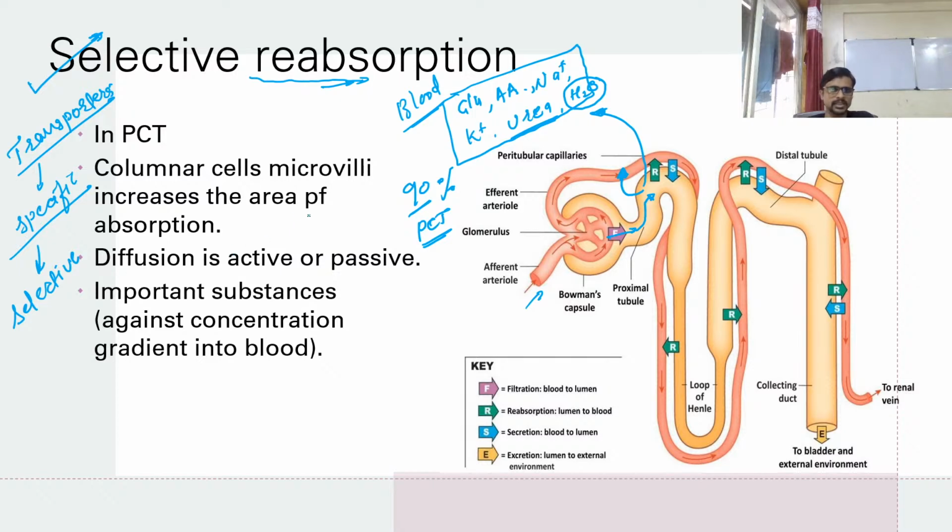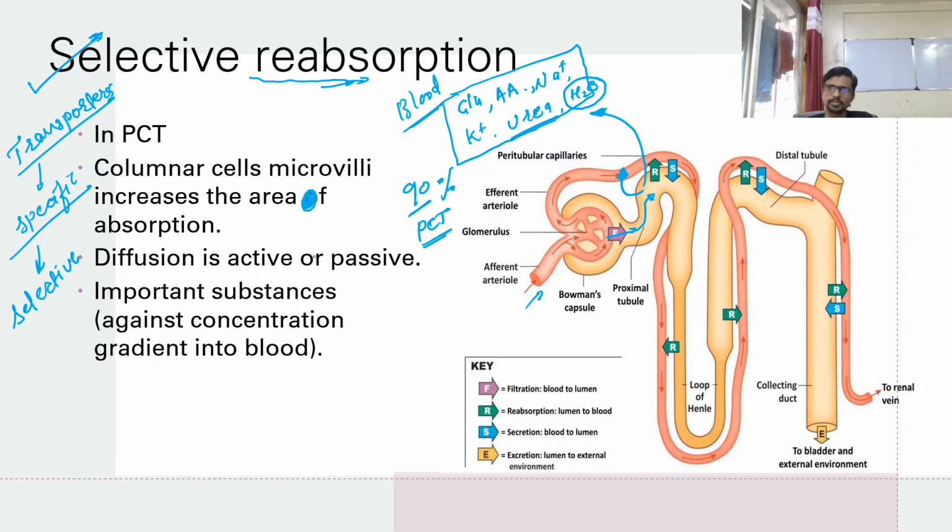Okay, so it's the area for the absorption. Not a P. So it's area for the absorption, or area of absorption. Mistakenly I typed P there. Okay, so it's an O. So microvilli increase the area of absorption.